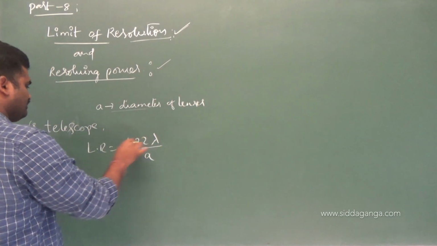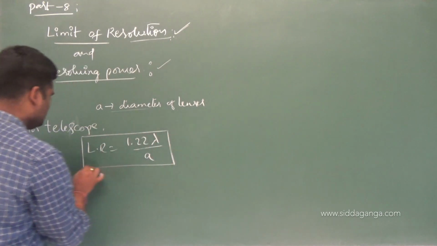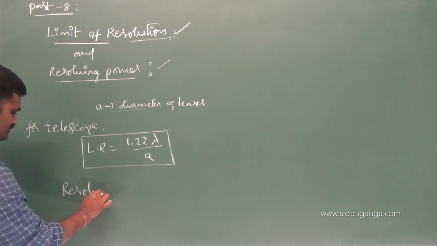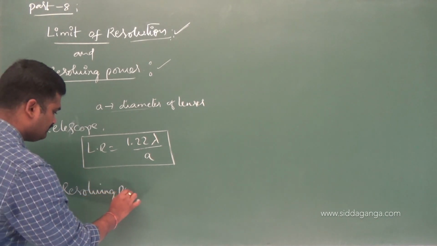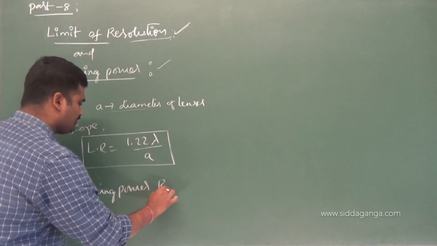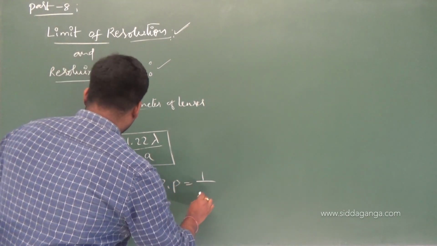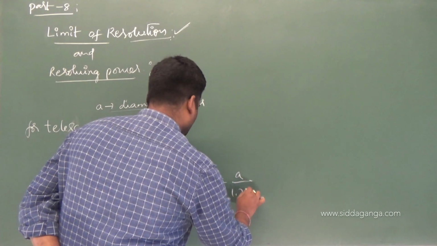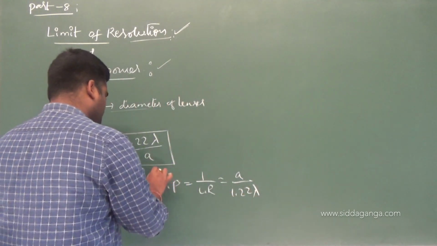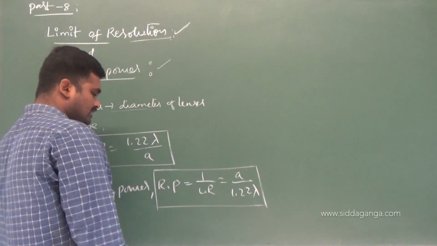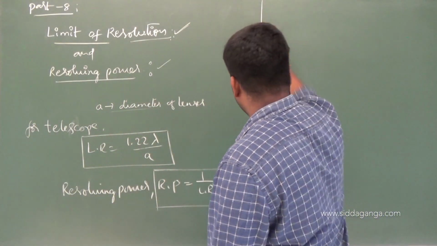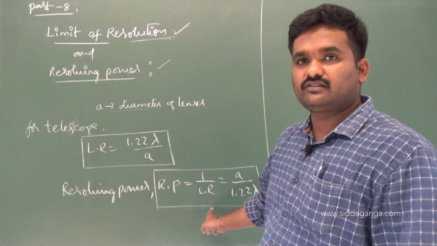Lambda is the wavelength of light used in order to see that particular object. Resolving power, RP, is the reciprocal of the limit of resolution we have seen, that is nothing but a by 1.22 lambda. Just remember this value, to find the limit of resolution and resolving power of an optical telescope, if they ask, you have to remember this relation.